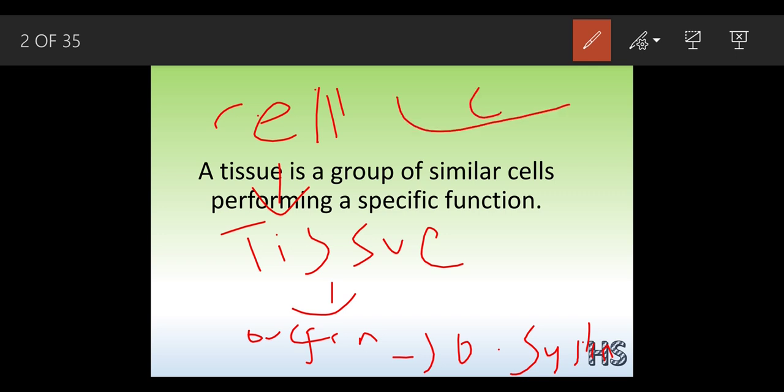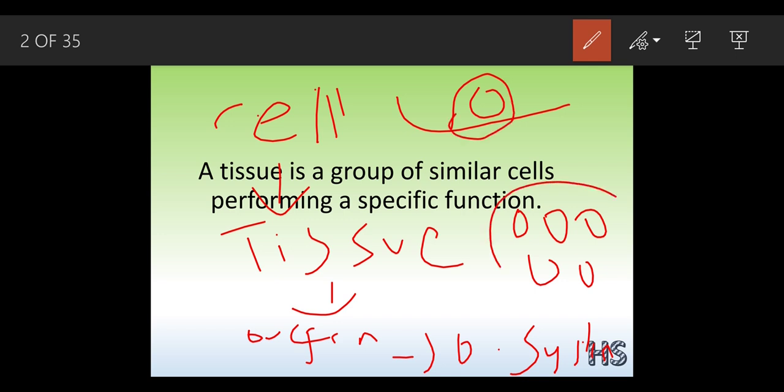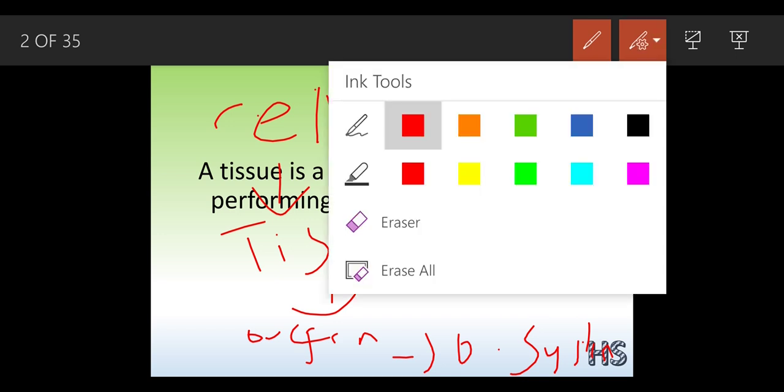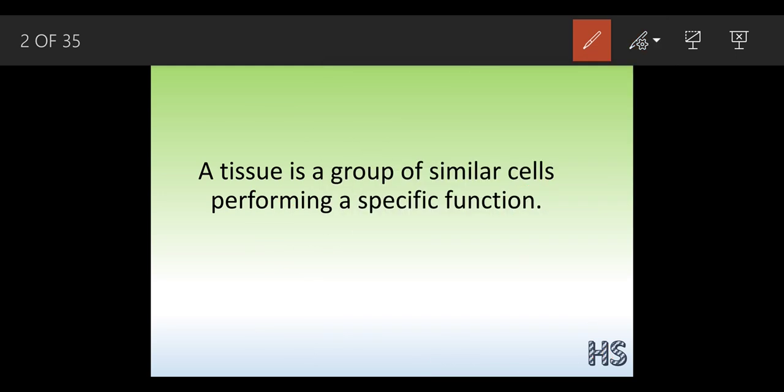Cell means a single cell. Tissue means a group of cells. Like this is one cell, this is a group of cells. This group of cells is called a tissue. Every tissue is a group of similar cells performing a specific function.